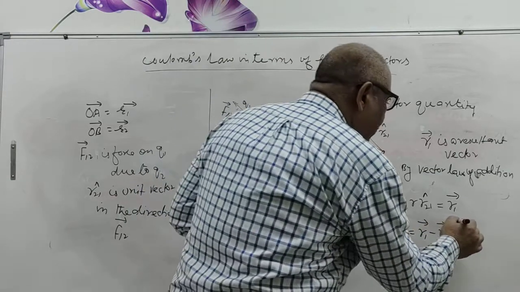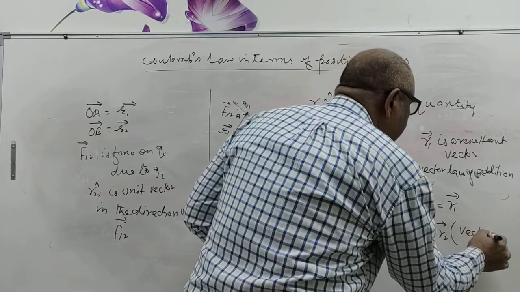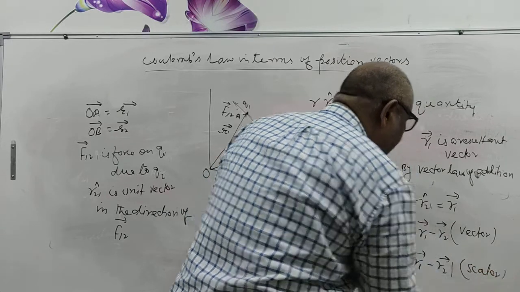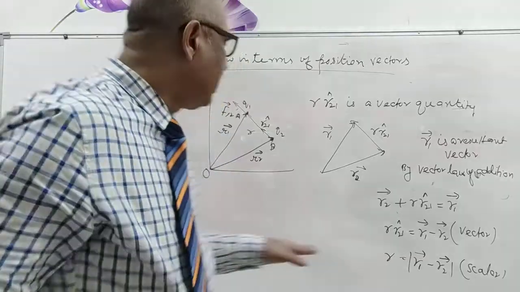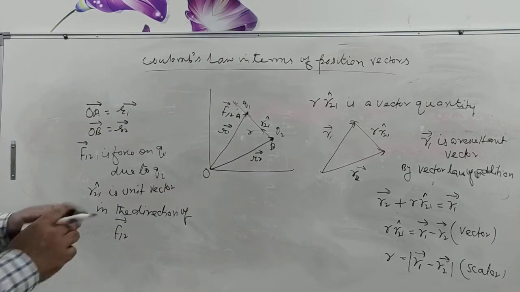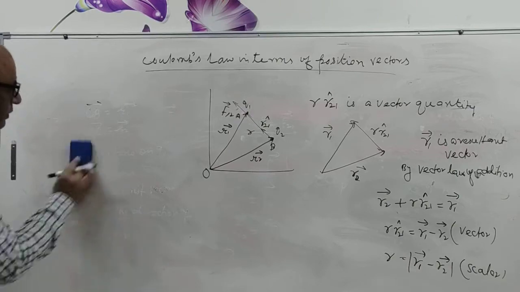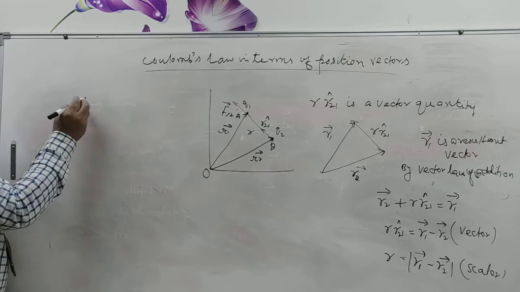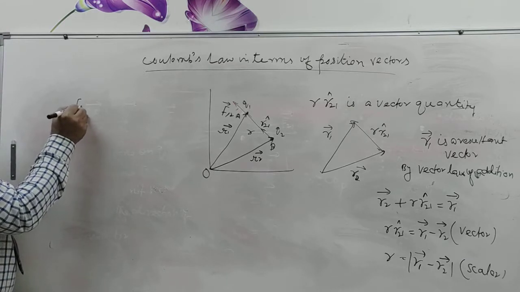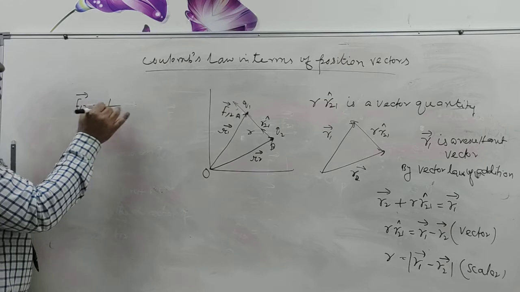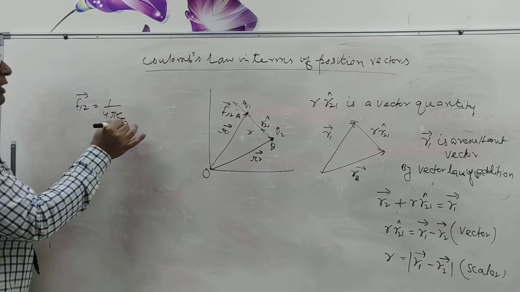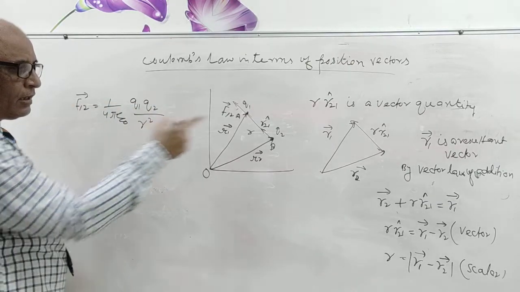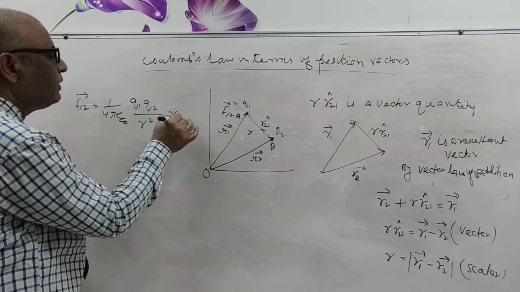Now this is a vector and this is a scalar, because we have taken only magnitude. Now by Coulomb's law, if we take F12 vector, then it is 1 upon 4 pi epsilon naught q1 q2, and here r square and unit vector r21.